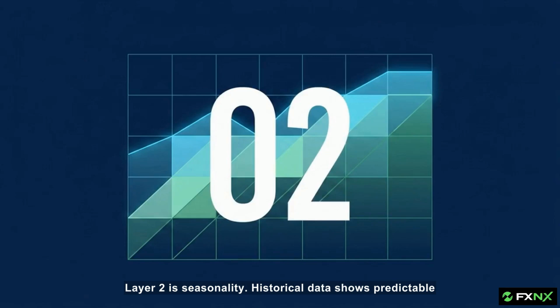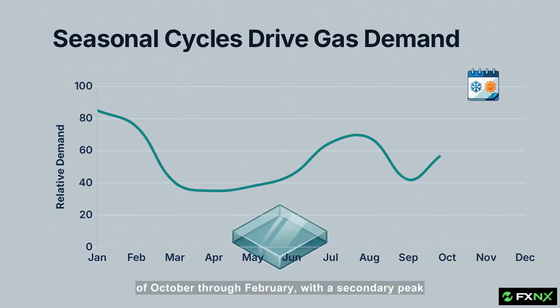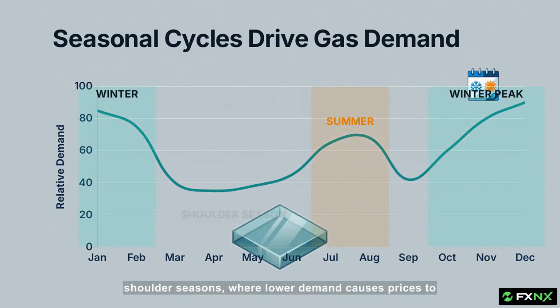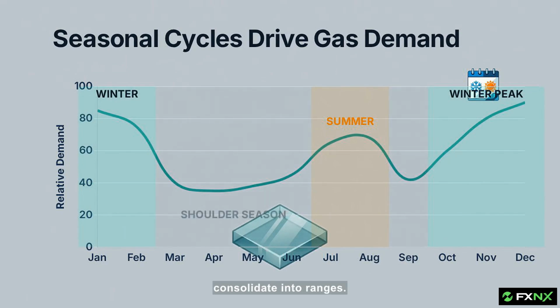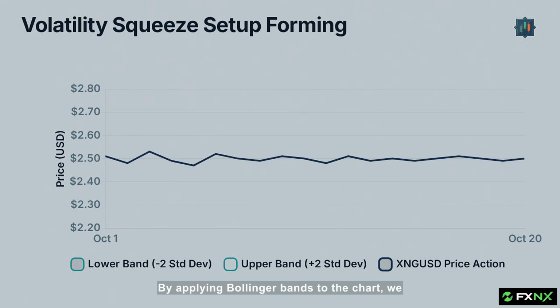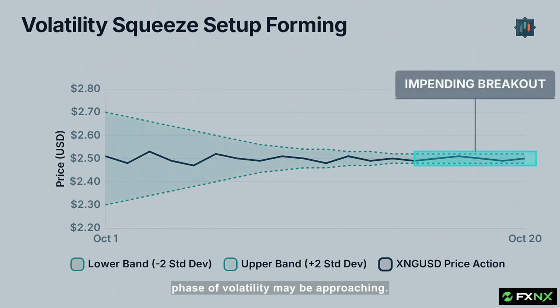Layer 2 is seasonality. Historical data shows predictable cycles of demand. Consumption typically rises during the winter heating months of October through February, with a secondary peak in July and August for air conditioning. Between those peaks are the spring and fall shoulder seasons, where lower demand causes prices to consolidate into ranges. We can measure when these quieter periods are likely to end. By applying Bollinger Bands to the chart, we look for a squeeze where the bands contract tightly around the price, signaling that a new phase of volatility may be approaching.